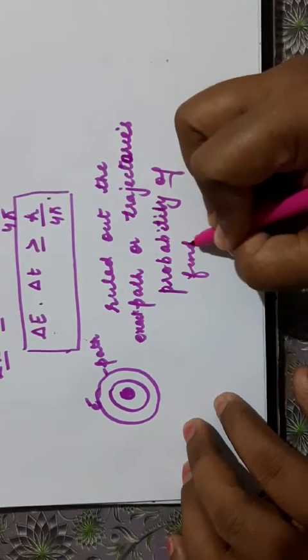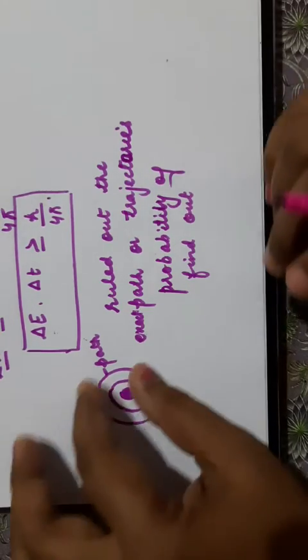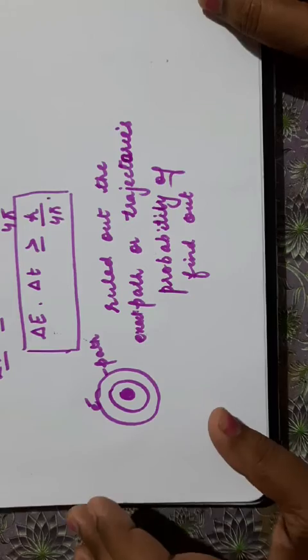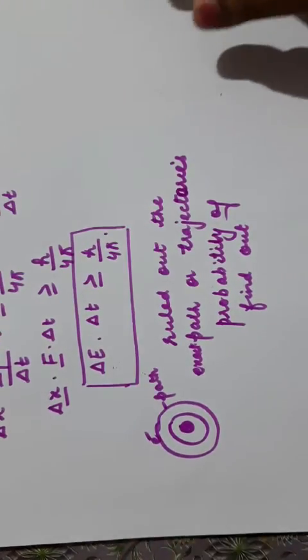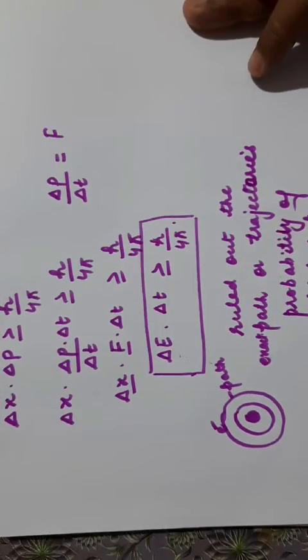That means you can say that the electron will be found in this region, but you cannot say that it is moving in this definite path. So this was the significance of Heisenberg uncertainty principle. Now we will see how to solve the numericals based on Heisenberg uncertainty principle.